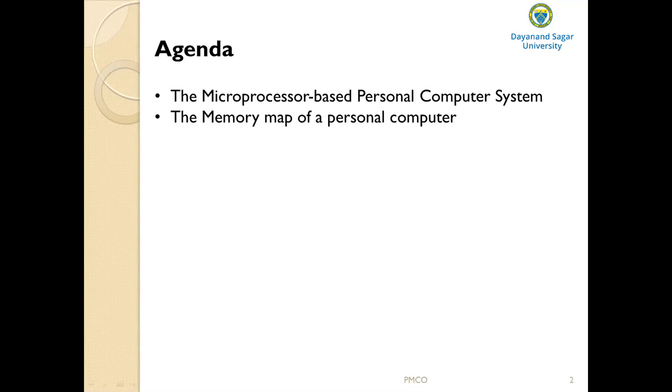MMX stands for multimedia extension, where we can work on multimedia applications such as images, pictures, audio, video, and so on. Then after Pentium 2, we have Pentium 3 and Pentium 4. All these have increased cache memory size.